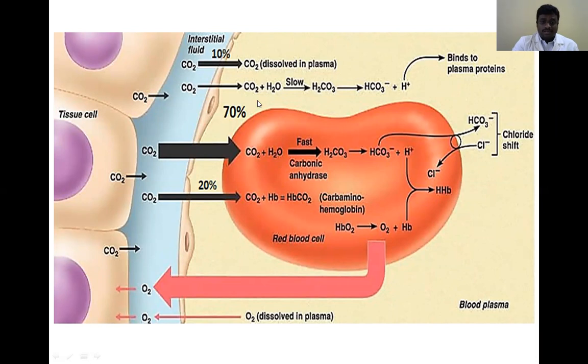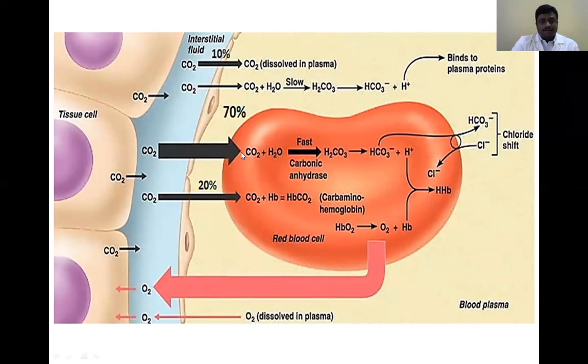transfers to the blood capillary and binds with the water molecule. The water molecule is present in the plasma as well as in the RBC. When the carbon dioxide binds with the water molecule, it produces carbonic acid without any enzymatic reaction. The carbonic acid then produces bicarbonate and a hydrogen ion.